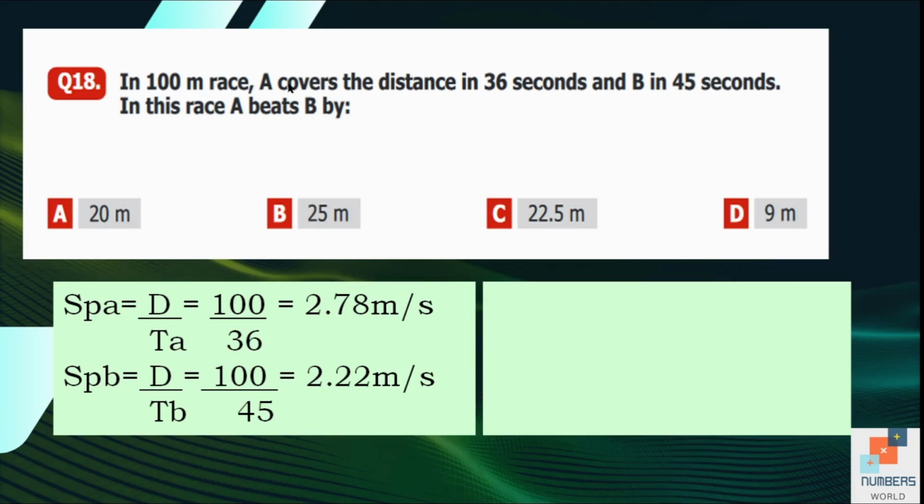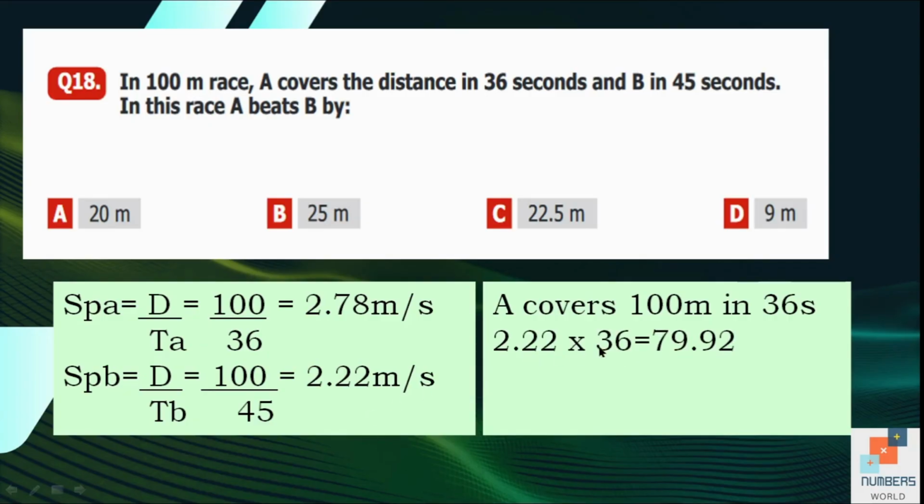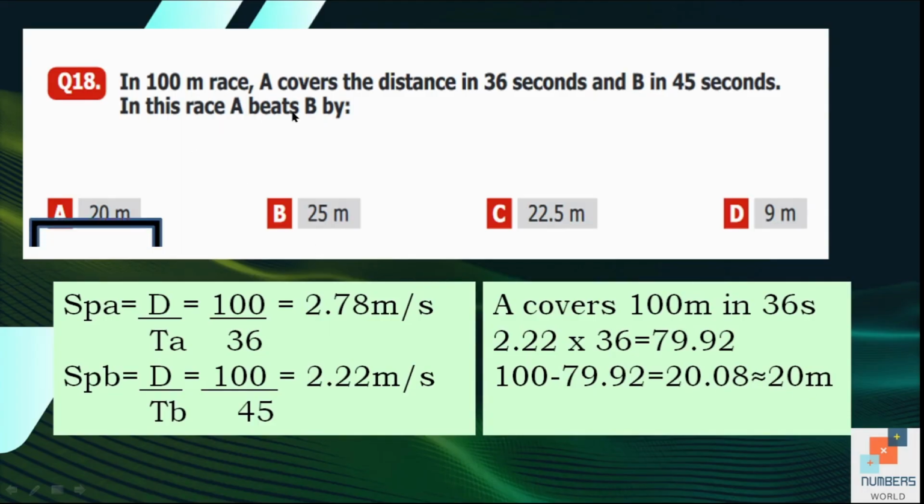We know that racer A covers 100 meters in 36 seconds. But we need to know how much distance is covered by racer B in 36 seconds, in the same time. So that's why we will multiply its speed by 36. That is equal to 79.92. So racer A covered 100 meters and racer B covered 79.92 in 36 seconds. We will find the difference, which is approximately 20 meters. So we can say that A beats B by 20 meters. That is option A.